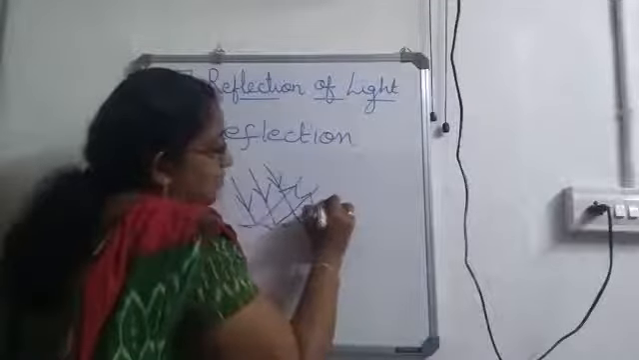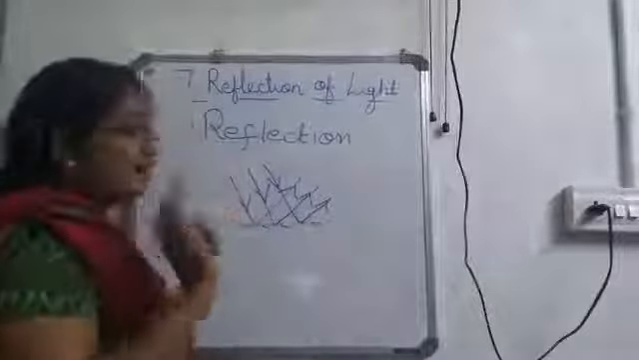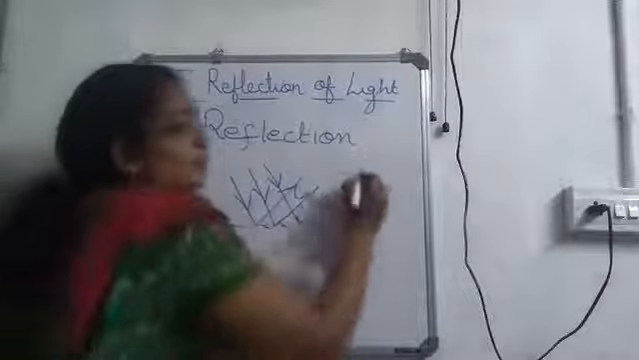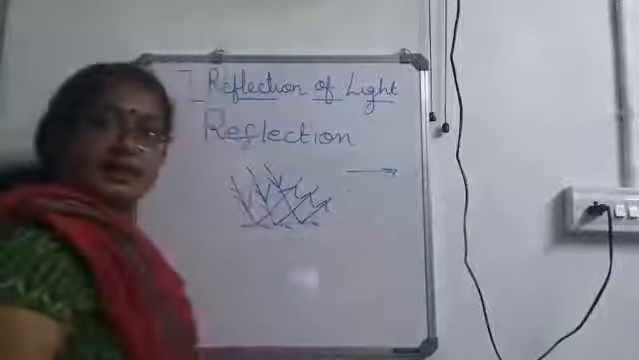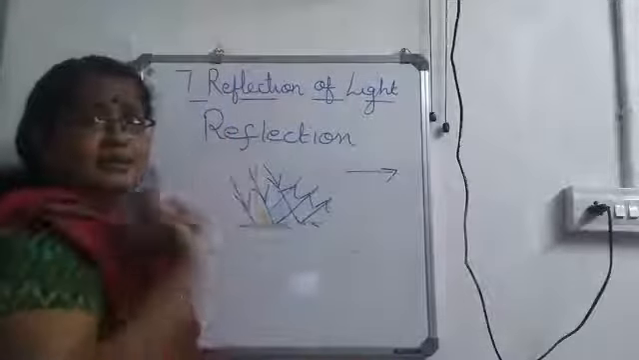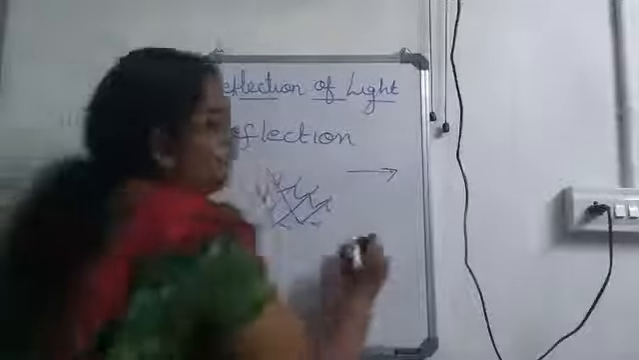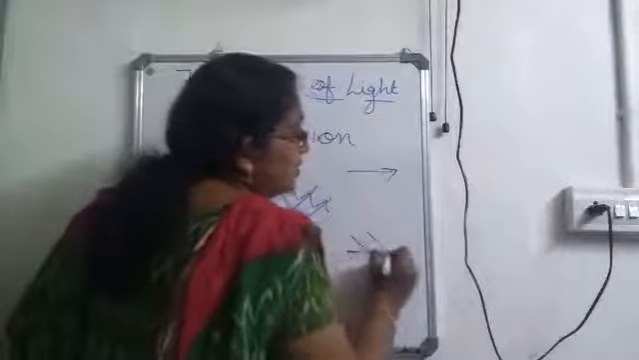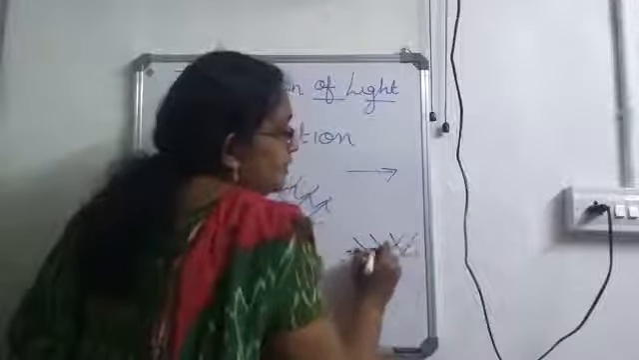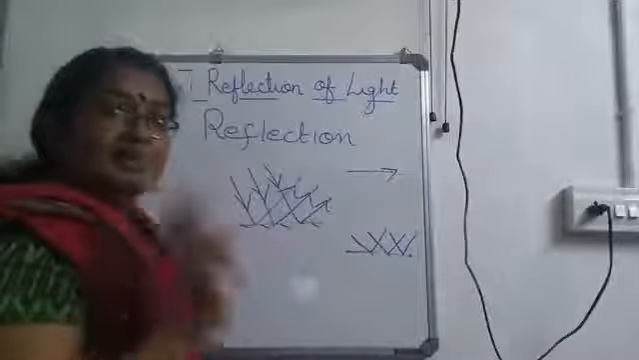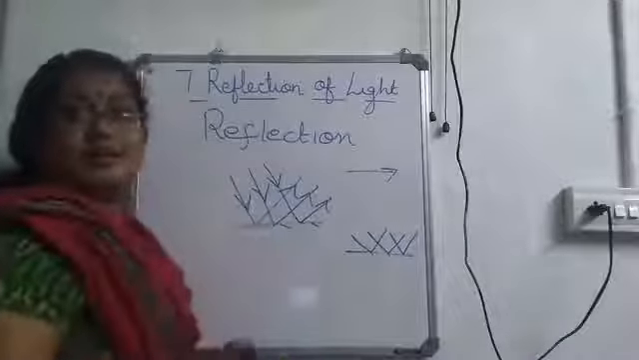Now I am considering one more light ray. It also gets reflected. So when you are drawing a light ray, ray means what? Straight line with an arrowhead. Then only it becomes a light ray. Okay, this arrow is very important. Simply if you draw like this, you won't get the mark. Okay, then it won't be light. Light ray means this arrow is compulsory.